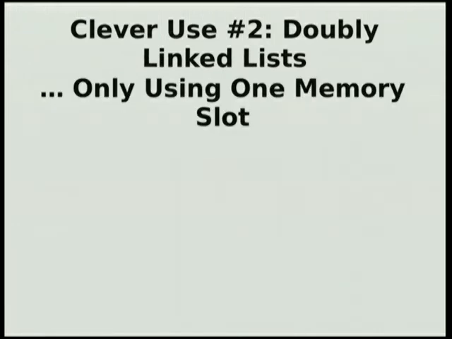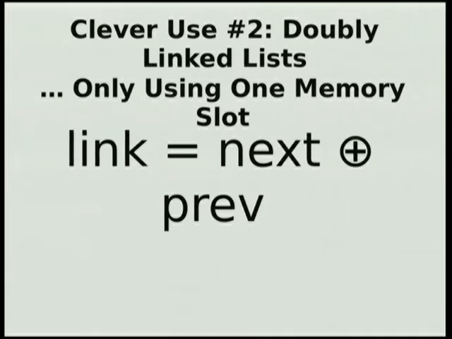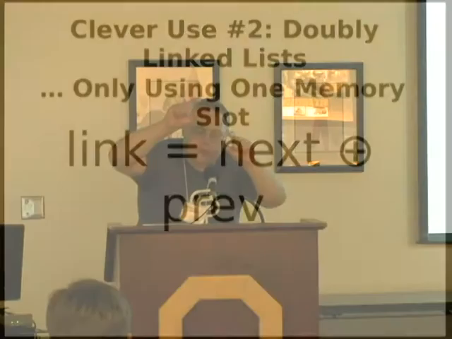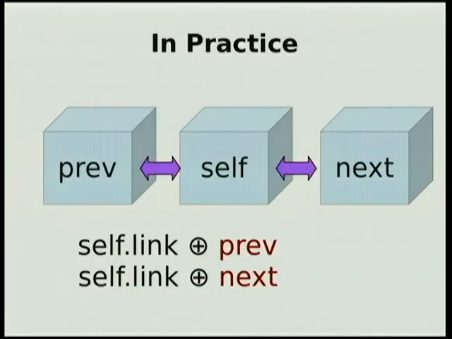The other clever use, if you're building a binary linked list in something low level like, say, C, you can do it with only 1 memory slot. The crucial observation here is that you store what I call a link member instead of a previous. Usually you would store next and previous separately. You store the XOR of those together. Because every time that you're iterating over a doubly linked list, you're starting somewhere like the head or the tail, and you can just remember who the previous one was that you saw.